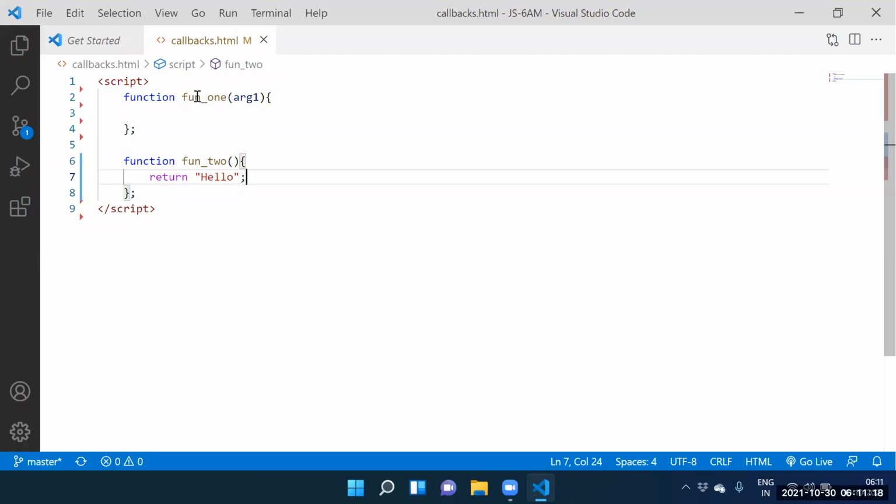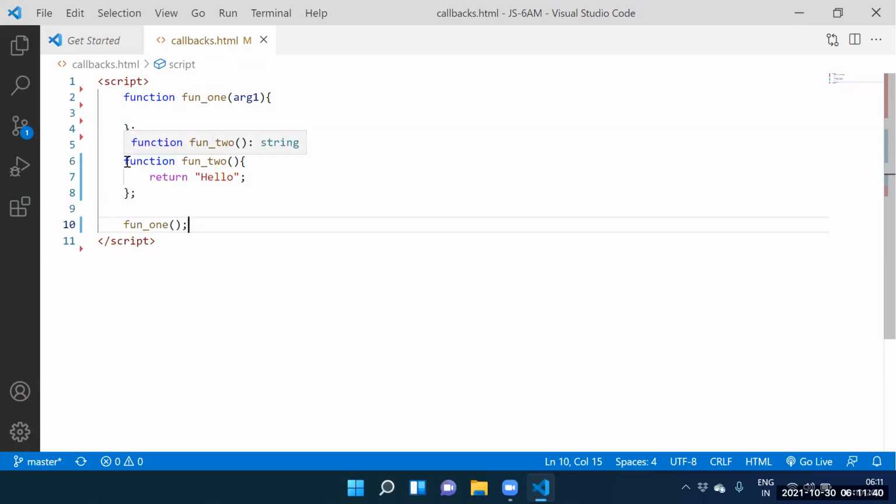Guys, can I call the function 1? Let me call the function 1. Here itself, simply we need to call the function 1. While calling the function 1, what do you want to supply? Function 2 definition.